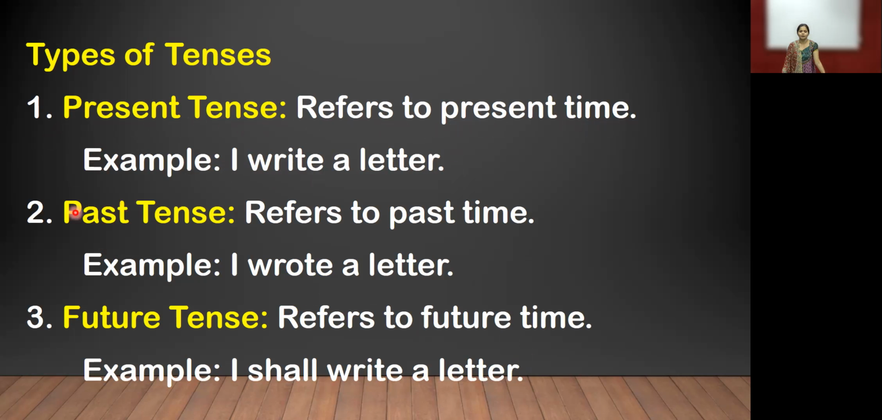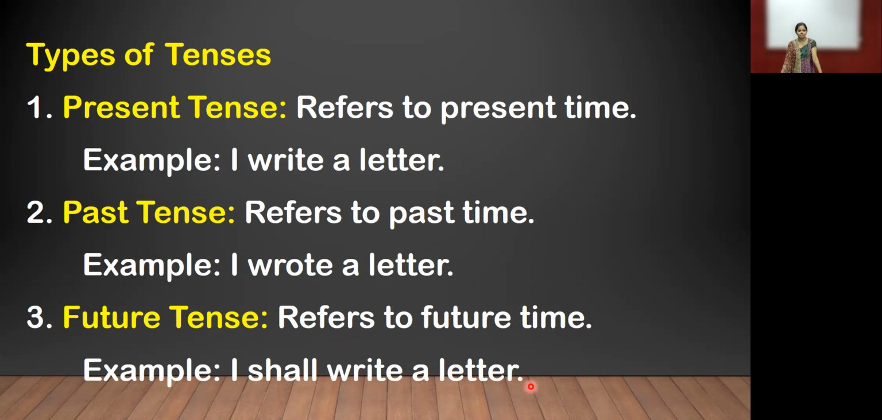Now, second, past tense. It refers to past time. For example, I wrote a letter. In this example, you want to focus: I wrote a letter. Wrote means we wrote the letter in our past. So this sentence is called a past tense. Now, third, future tense. What is meant by future tense? It refers to future time. Example, I shall write a letter. Now focus on the words shall write. This sentence comes under future tense.